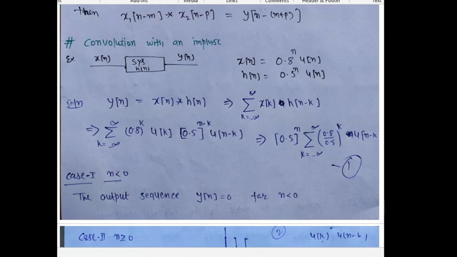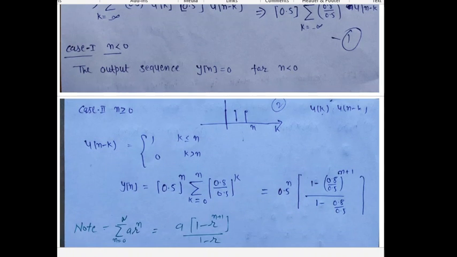So in my first case, I already discussed that this equation will be valid when n is greater than 0. So for n less than 0, this output sequence is 0, and case number two is when n is greater than 0, the system will exist, and now this equation will be valid when k is less than or equal to n, and when k is greater than n, this is 0.